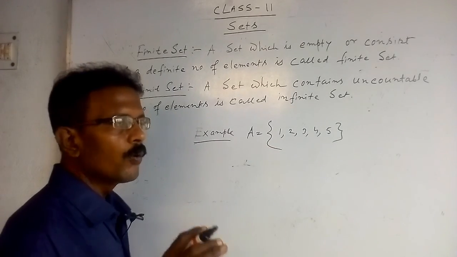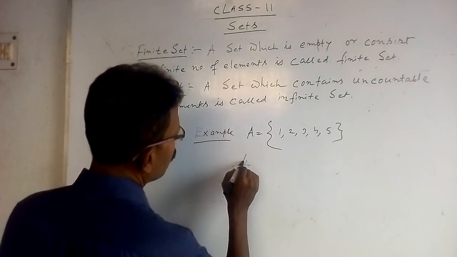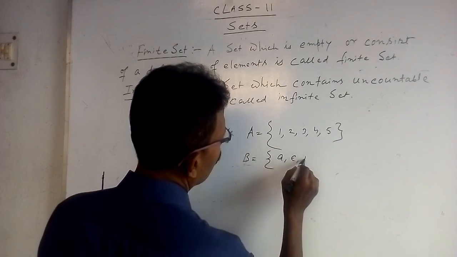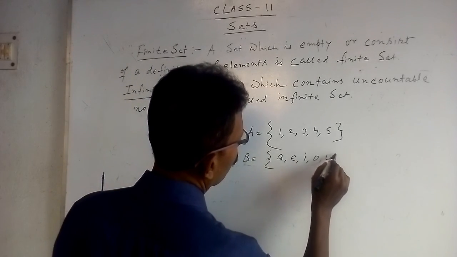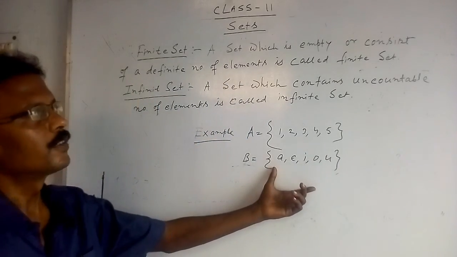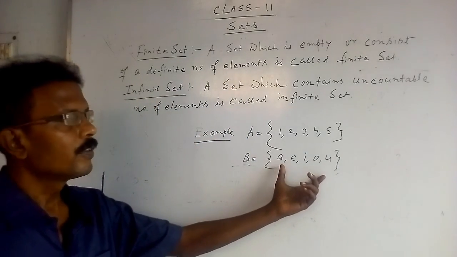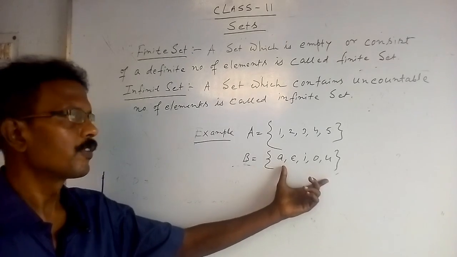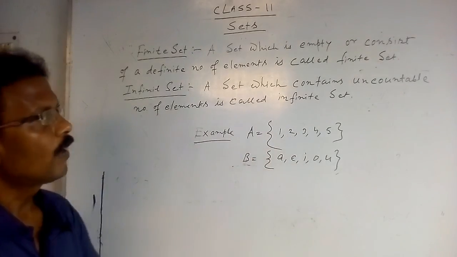Now the set of vowels of the English alphabet, that is A, E, I, O, U. This is also a finite set because it also has a finite, countable number of elements. These are examples of finite sets.